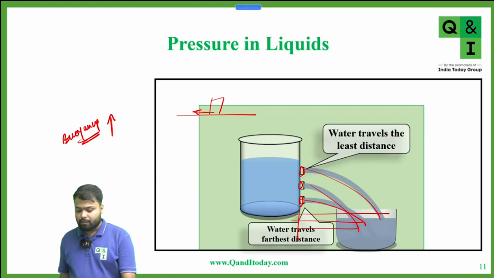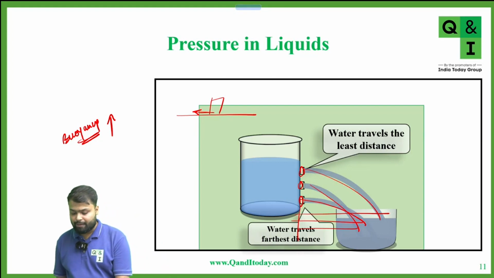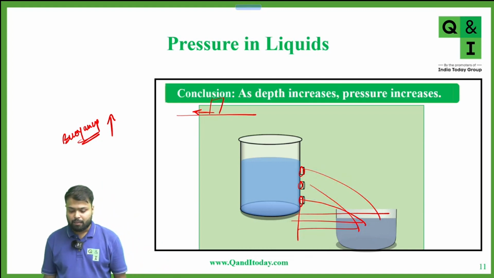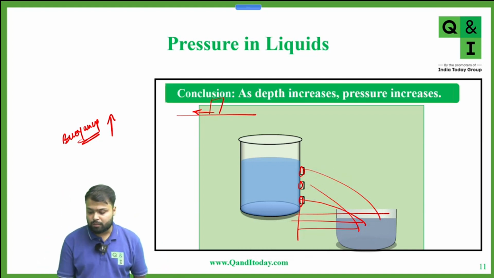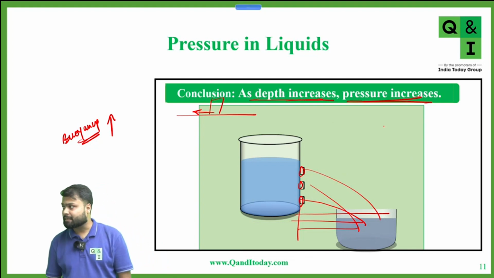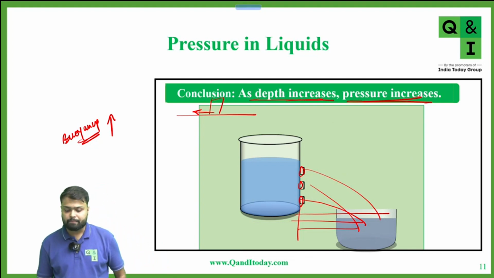So from the lower hole, water travels the farthest distance, and from the top hole, water travels the least distance, because there is a difference in pressure. As the depth increases, pressure also increases. Okay. Now, what is the conclusion? As depth increases, pressure also increases. Okay. Is this clear?